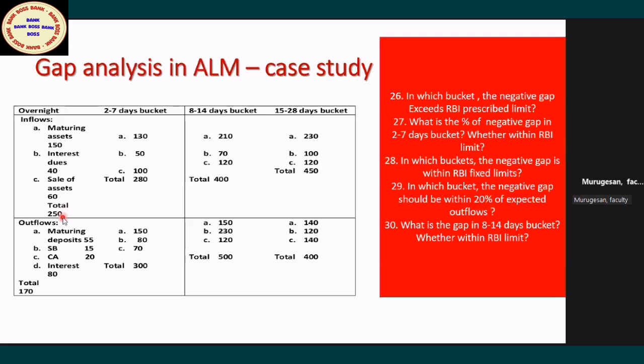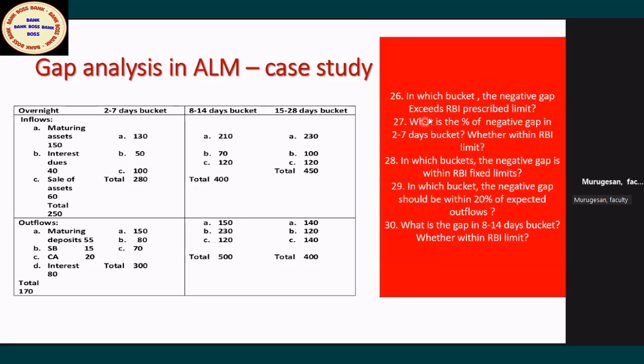250 crore. But overnight, that is the next working day, the bank has maturing deposits of 55 crore. Some deposits are going to mature. SB account withdrawal 15 crore. Current account withdrawal 20 crore. Interest payable, you have to pay interest to the depositor, that is cash outflow. So the outflow 80 crore. So the total is 170 crore. Outflows are 170 crore, but inflows are 250. Now you tell me, is it a positive gap or negative gap? It's a positive gap because inflows are more.